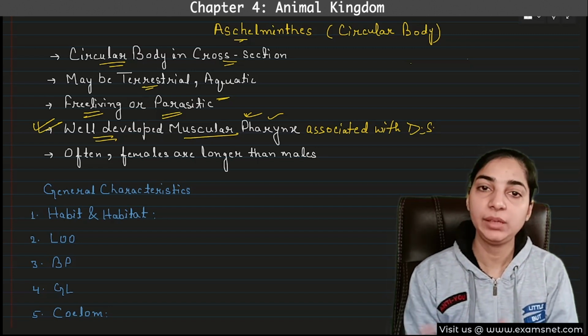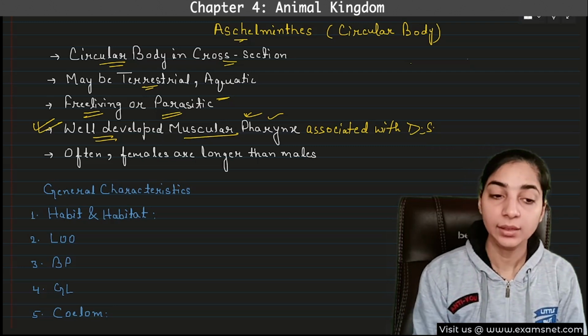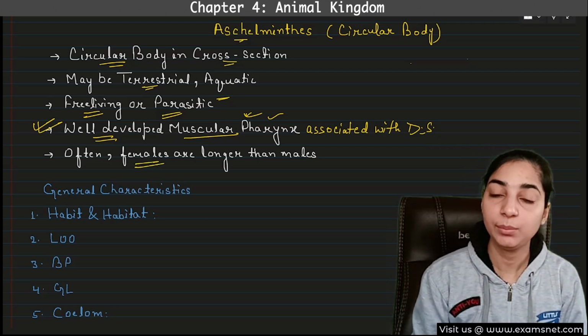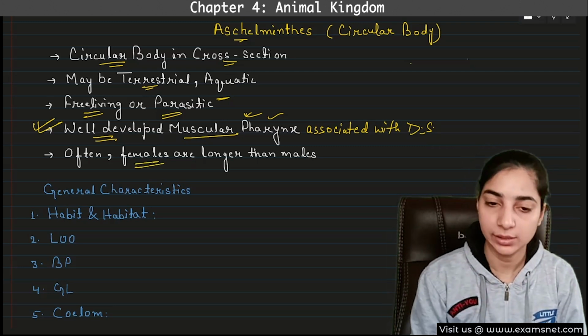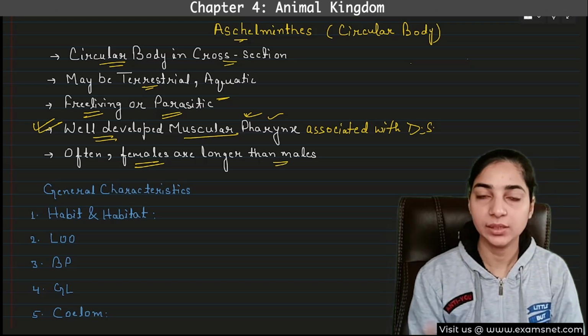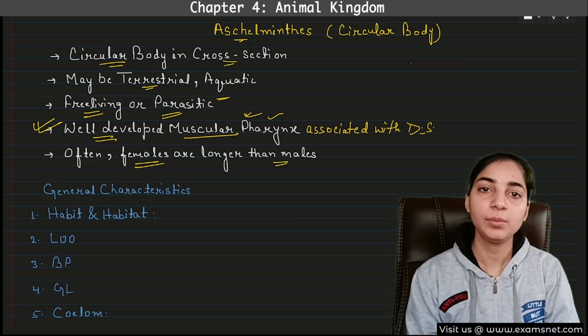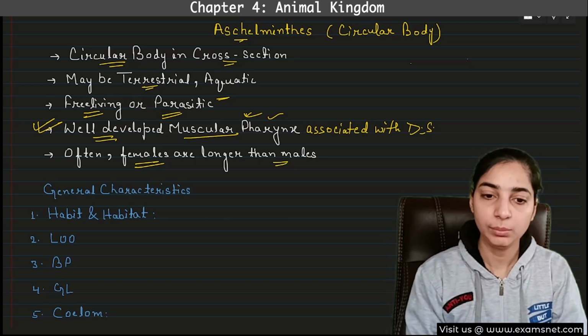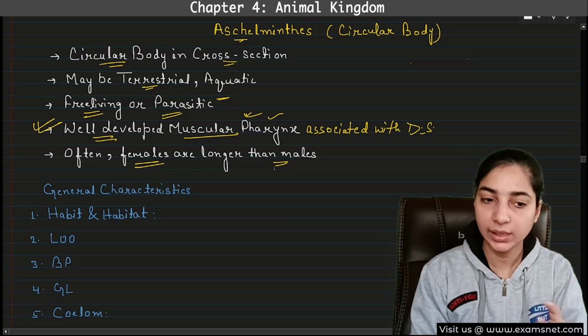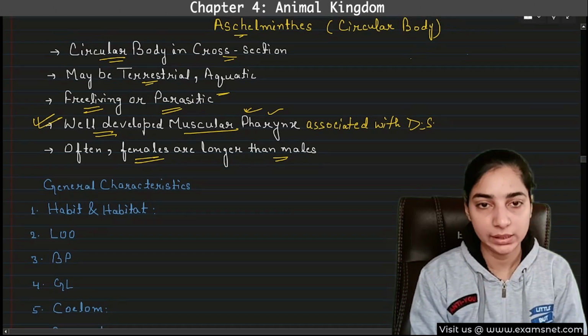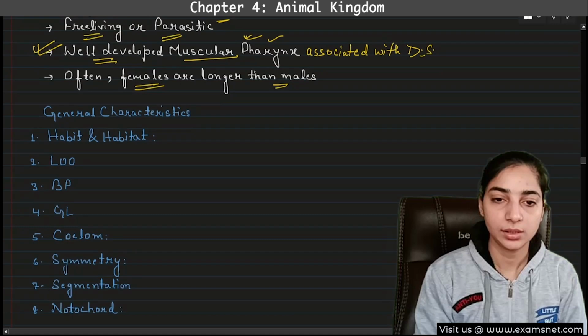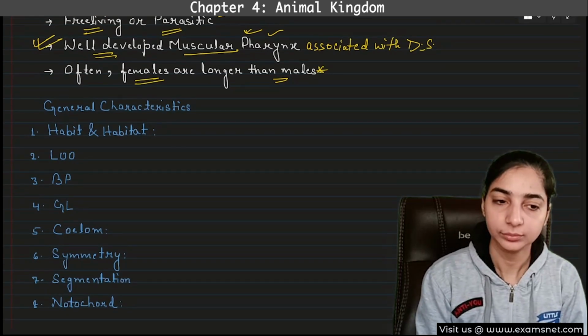So male and female will have different bodies, and the important thing to note is that the females are often longer than the males. In humans we generally see that most of the time males are longer, males have more height than females, but here the females are longer than the males. So this is something you should remember.